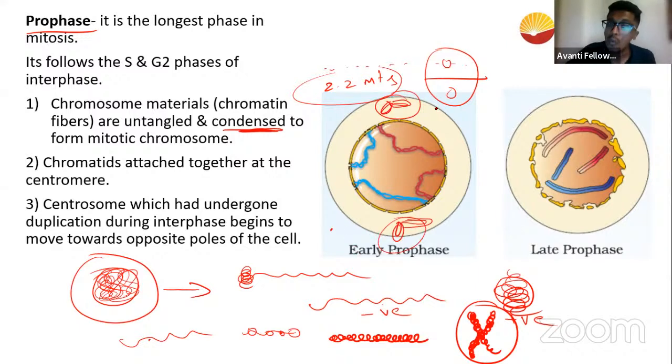Along with them, you have your nuclear membrane. So this is your intact nuclear membrane. Intact means a very, very properly formed nuclear membrane. As the prophase is happening, this nuclear membrane starts disintegrating. When I say disintegrating, it starts disappearing. The nuclear membrane starts becoming lighter and lighter and lighter and finally disappears. You know what I'm saying?